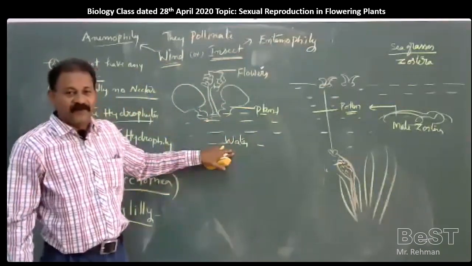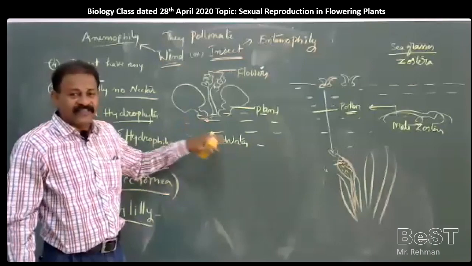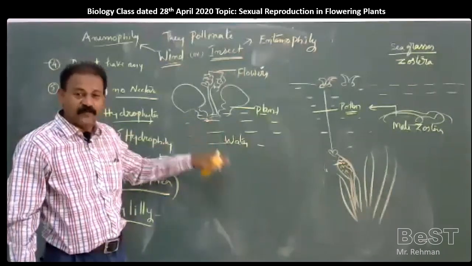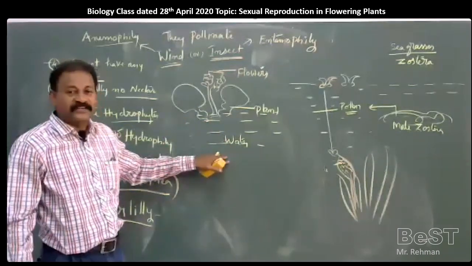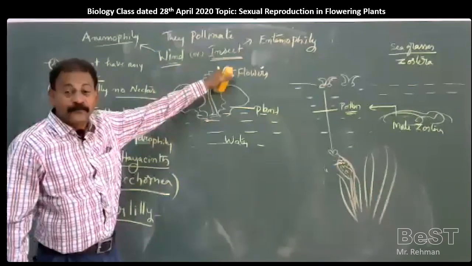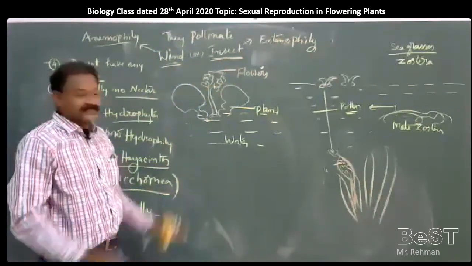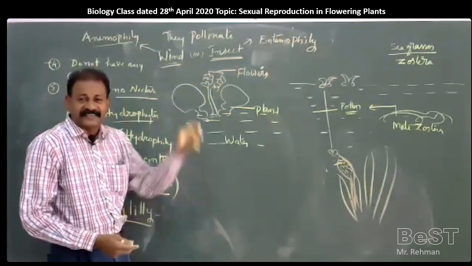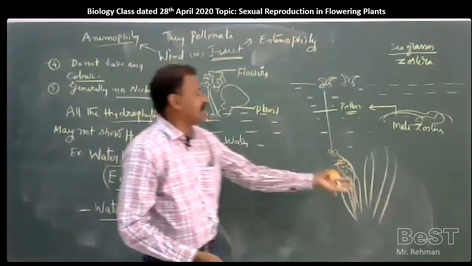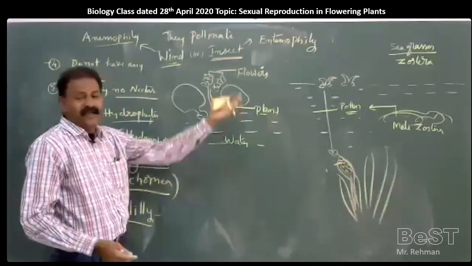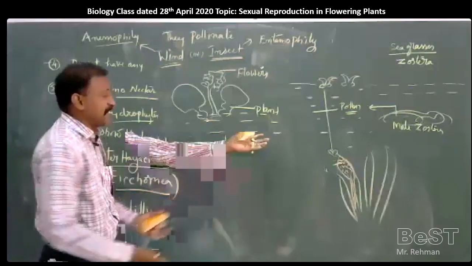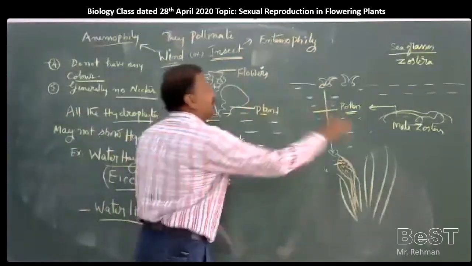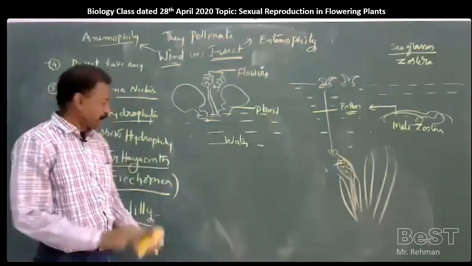Most of the plant species that live in water show pollination either by wind or by insects. Very rare species of plants like Vallisneria, Hydrilla, Zostera, Lemna or Ceratophyllum are the ones showing pollination by water, or hydrophily.